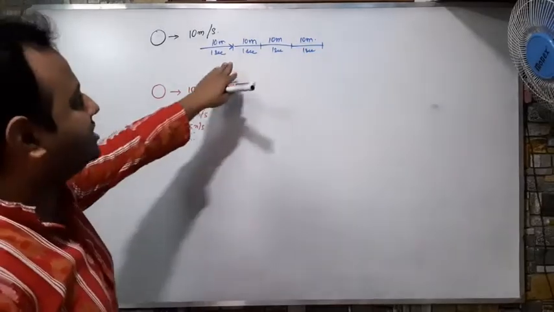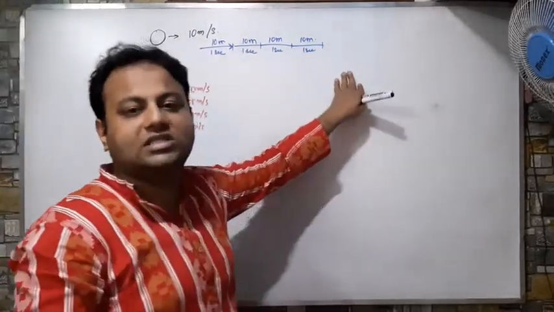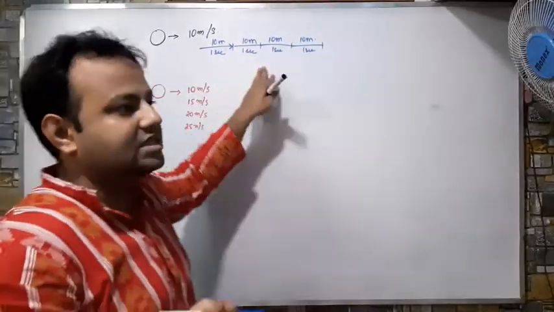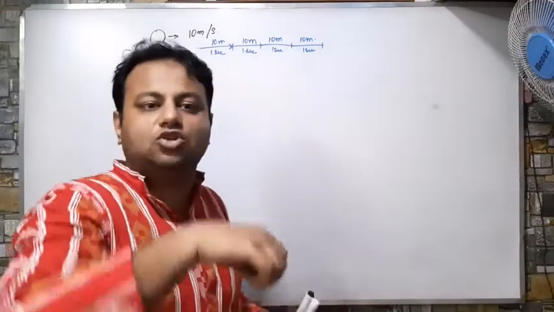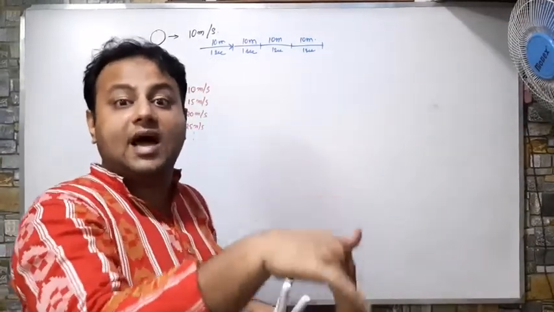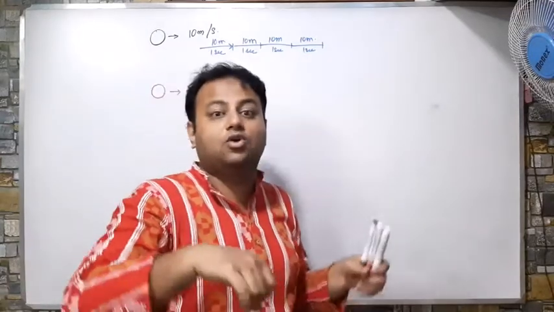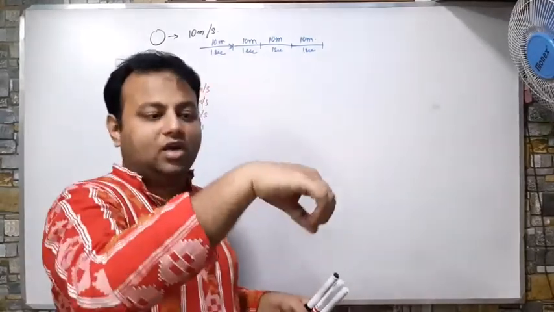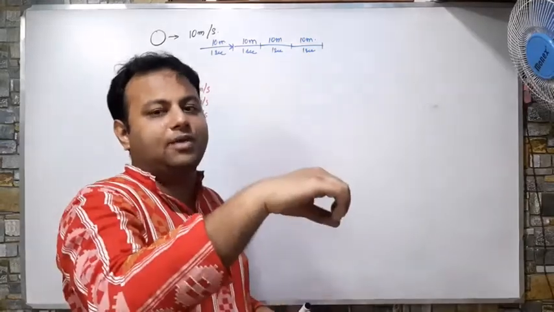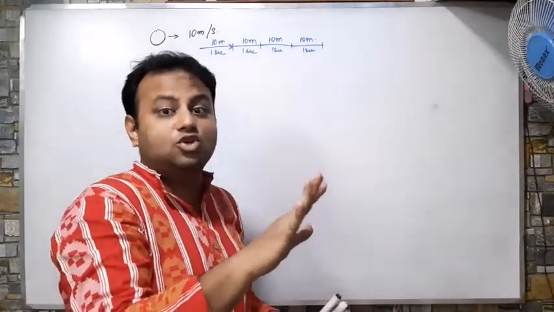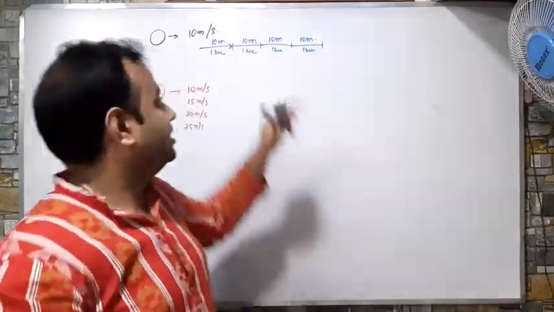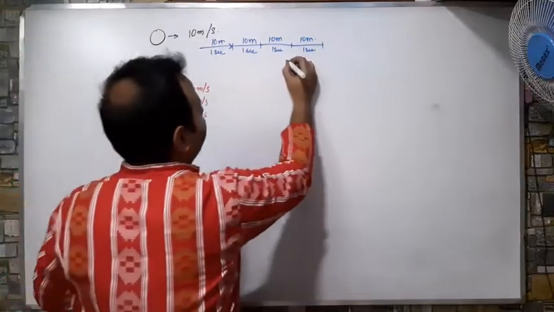This body is traveling the same distance in the same time, so it is neither increasing nor decreasing its speed. When you are riding a bike at the same speed, you don't need to increase or decrease the throttle; you keep your hand fixed. That means there is no acceleration. This is known as uniform motion.